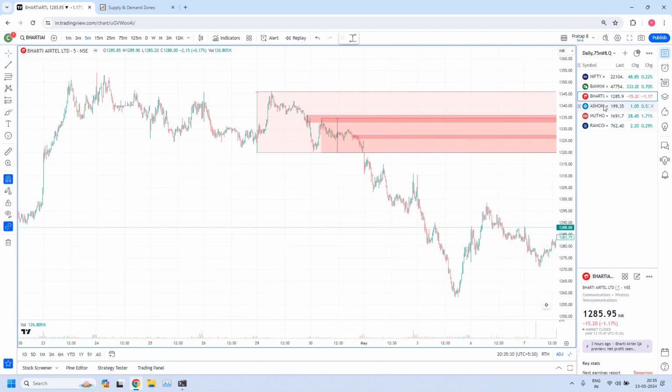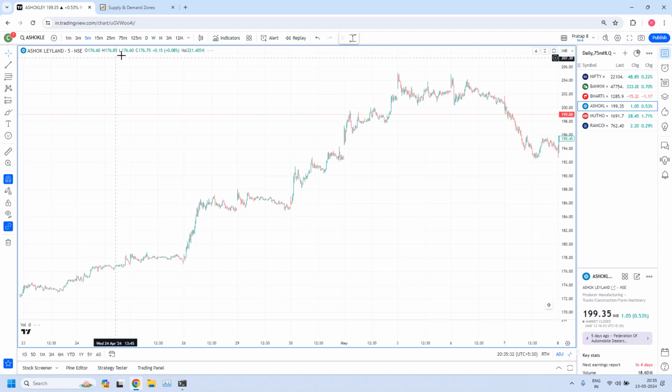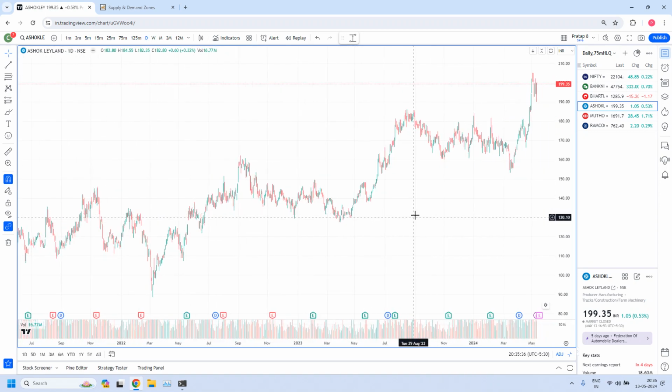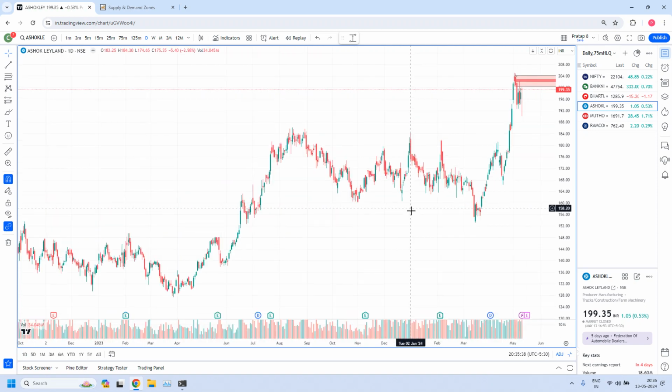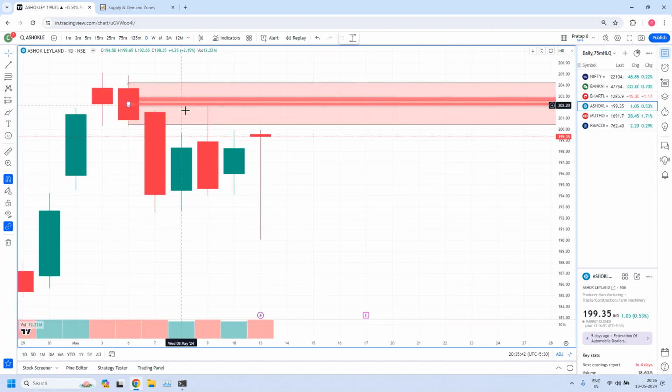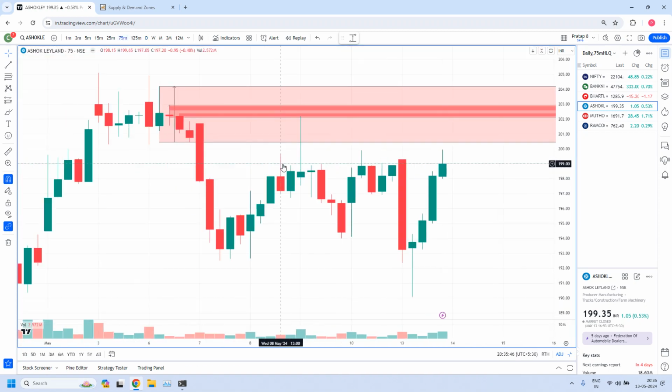And next one is Ashok Leyland. So this is a 75 minutes high liquidity zone. We have ERC candle, 1, 2, 3, 4 base candles and a drop candle.